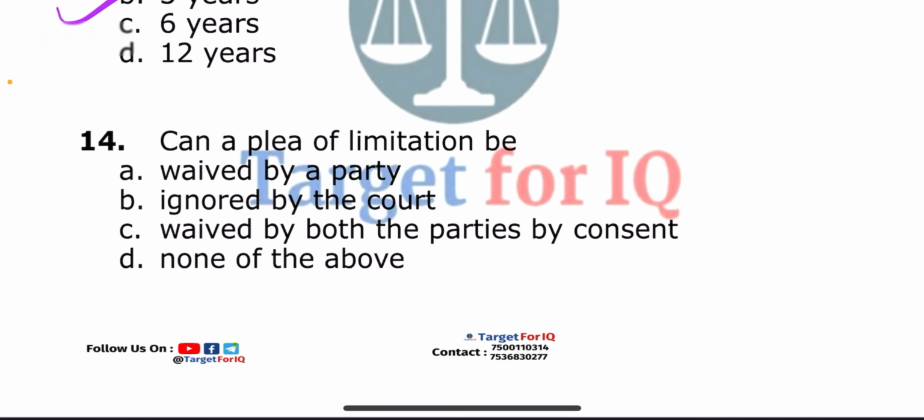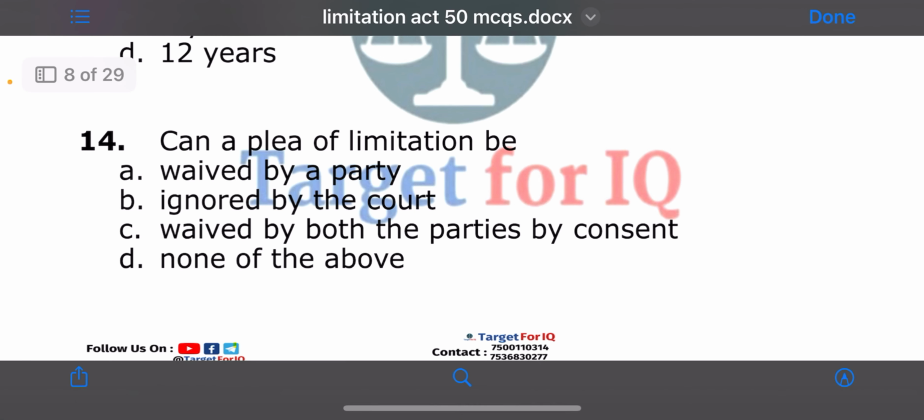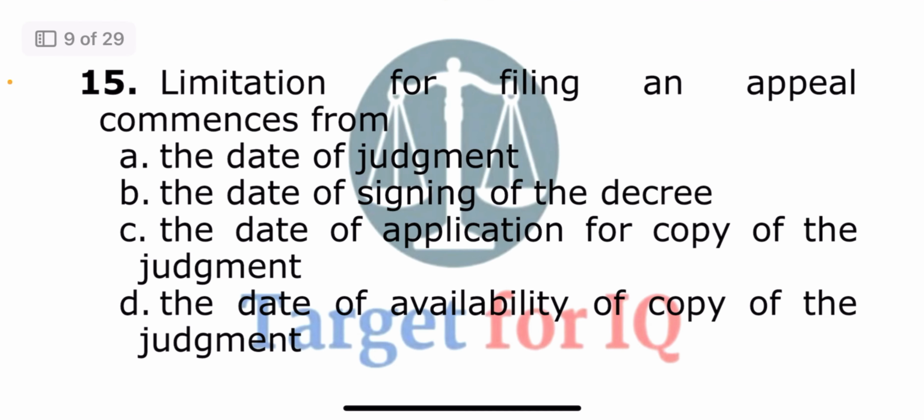Next question. Can a plea of limitation be? The options are A. Waived by a party, B. Ignored by the court, C. Waived by both the parties by consent, or D. None of the above. The correct answer is option D. None of the above.